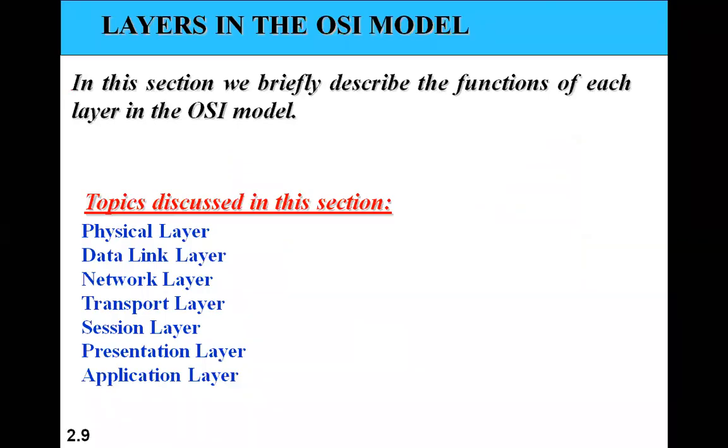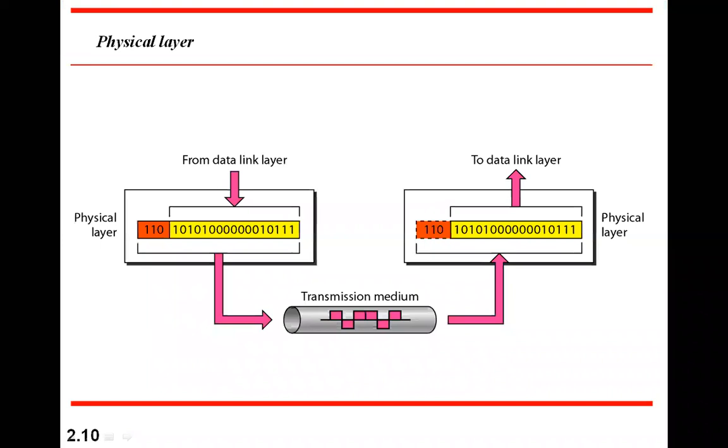Okay. Now let us look at the functions of these 7 layers. There is a physical layer, data link layer, network layer, transport layer, session layer, presentation layer, and application layer. These are the layers involved, right? So let us see one by one how each works and what jobs it handles.